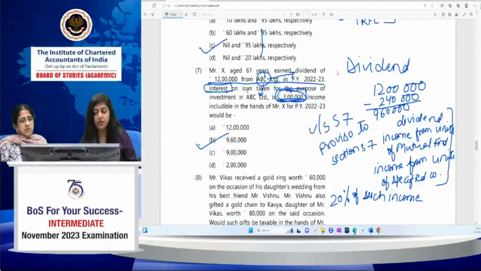I hope this is clear. In case of dividend, in case of income in respect of units of mutual fund, income in respect of units of specified company, no other deduction is allowed except this interest which you have incurred for earning such income. And only that is restricted up to 20% of such income. No remuneration, no commission, nothing is allowed in respect of this income. No brokerage, nothing. Only that interest expenditure is allowed, and which is also subject to condition of 20%. So I hope this MCQ is clear.